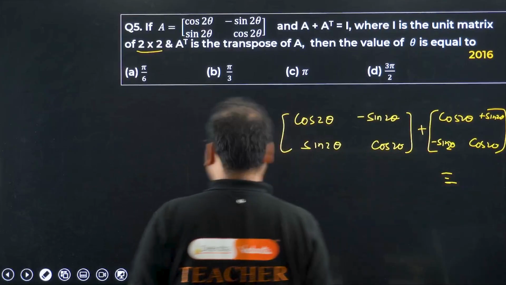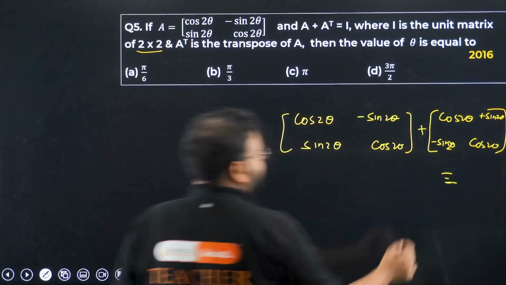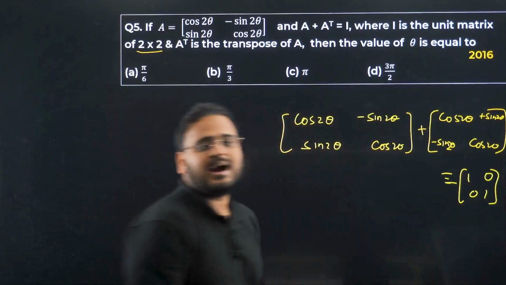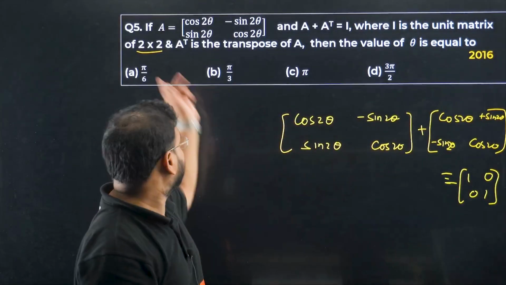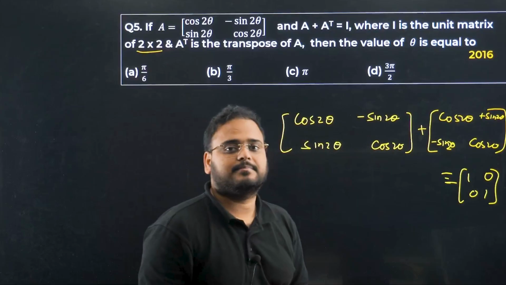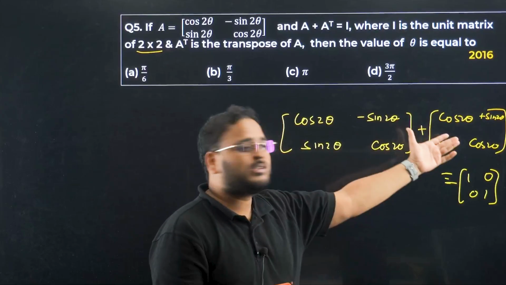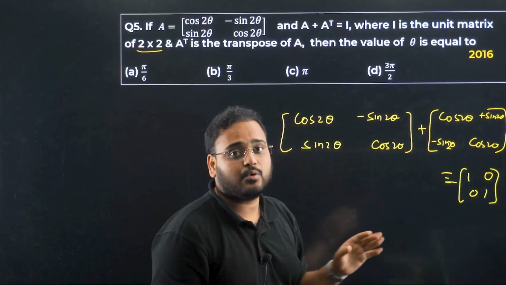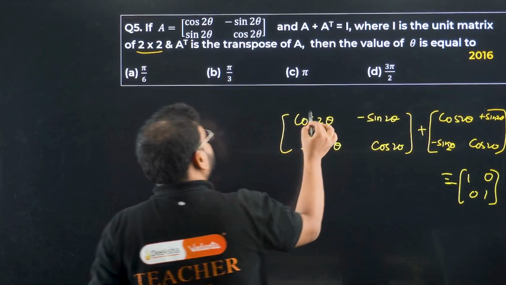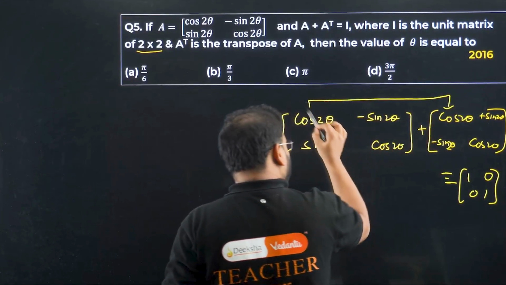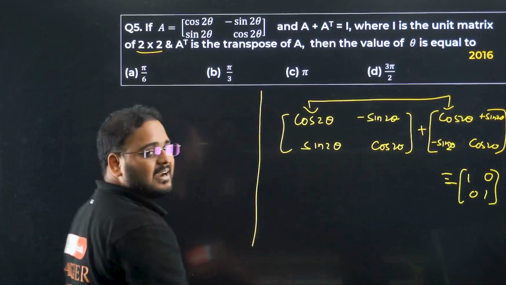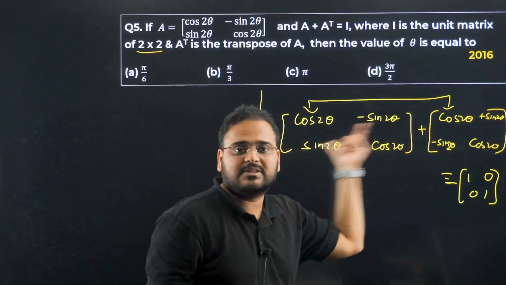A very simple question. 1 0 0 1. That's your identity matrix of order 2. Others will of course add to 0 only, right? Minus sign plus sign will add, plus sign minus sign will again become 0. Only thing that matters is this first element. So actually in this question, you don't need to write this step only. Simply, if you can understand, just add first terms with this. What are you gonna get?